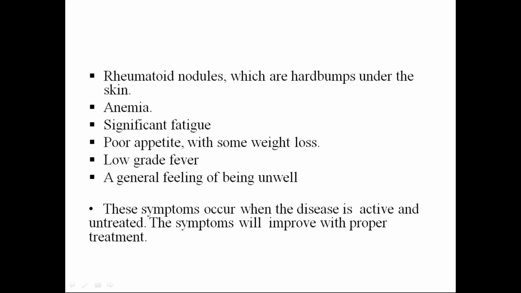See, rheumatoid nodules are found on the extensor surfaces of elbows, knees, spine and over the Achilles tendon. Although unusual, they are associated with a more severe course and occur almost exclusively in rheumatoid factor positive individuals. And also we can see anemia, significant fatigue, poor appetite with some weight loss, low-grade fever, and a general feeling of being unwell in polyarticular arthritis.